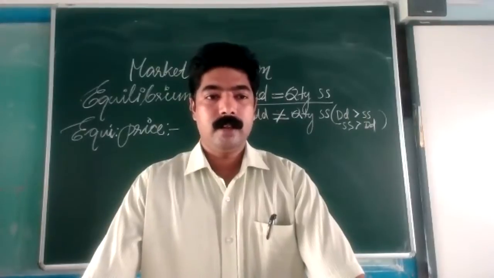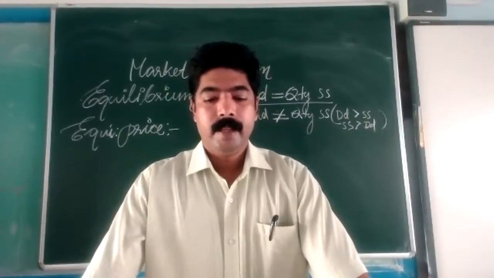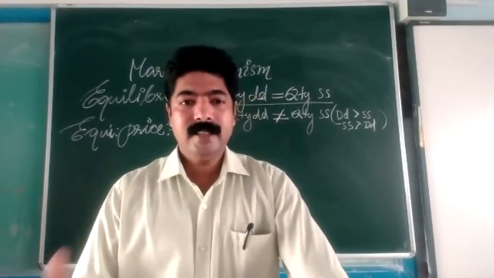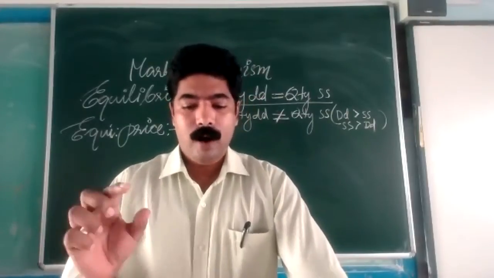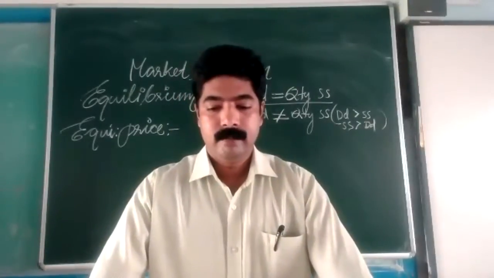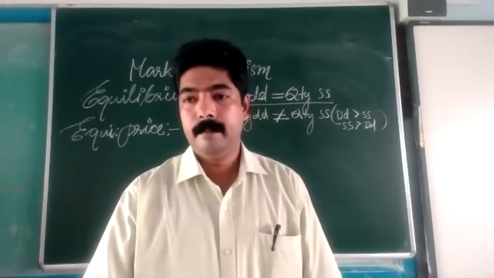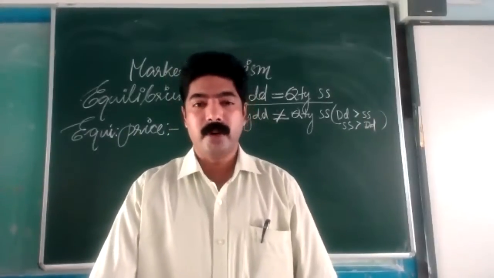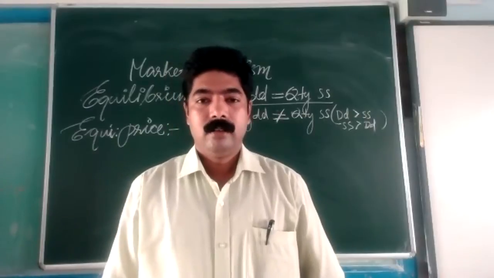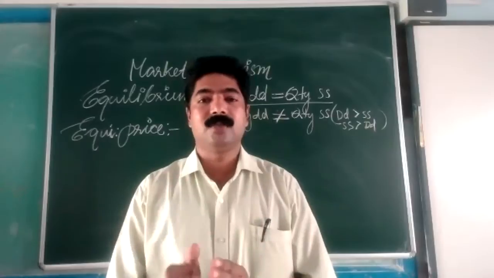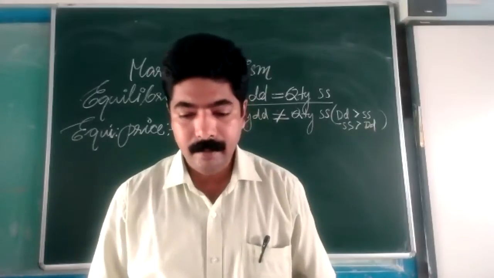Got it? Equilibrium price is the price at which the consumer is willing to purchase the same quantity of a commodity which the producer is willing to sell in the market, and that is what we call equilibrium price.